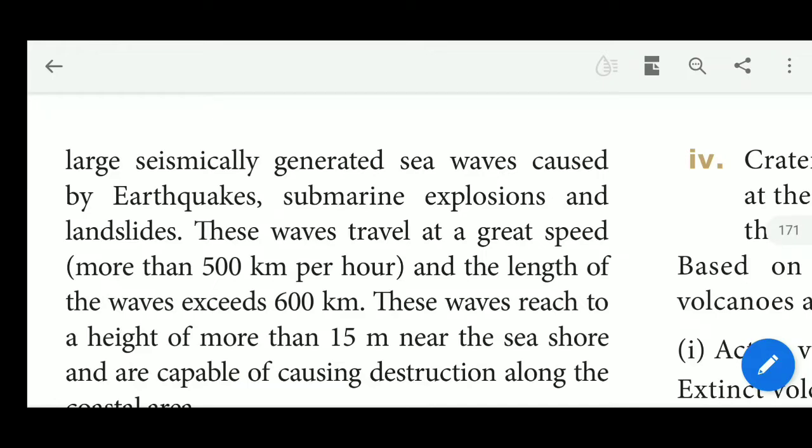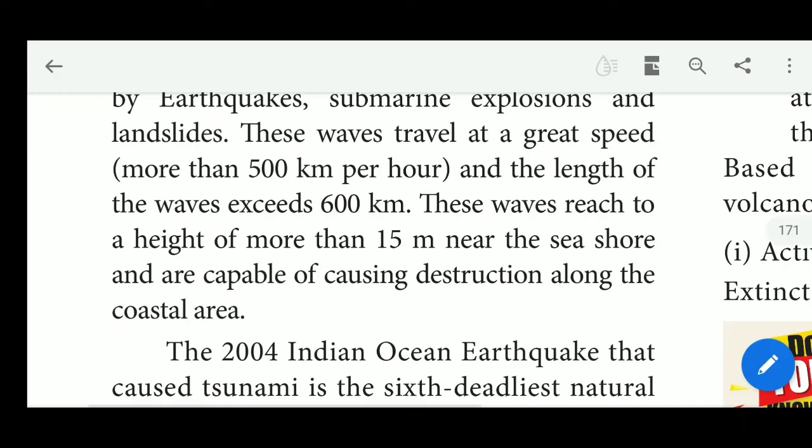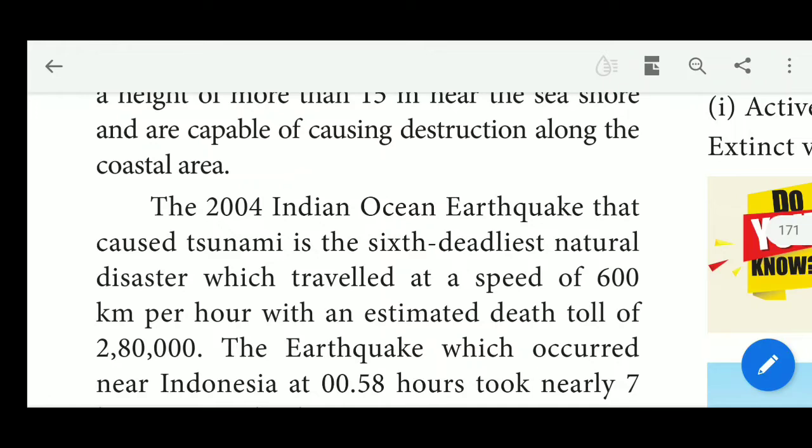The 2004 Indian Ocean earthquake that caused a tsunami is the sixth deadliest natural disaster. Not only India, the world faced the largest destruction, called the 2004 tsunami.